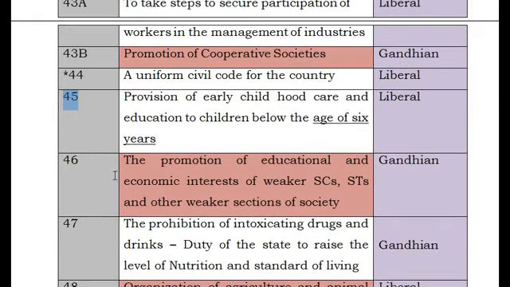And the 46th article says that the state should make a policy in order to promote the education and economic interests of the weaker sections, SCs, STs and other sections of society. This is saying that the state should give some importance to these. So indeed this is one of the causes for reservations.